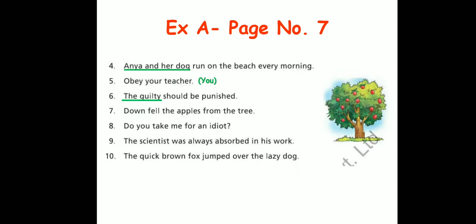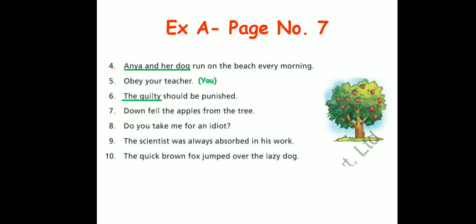Okay. Down fell the apples from the tree. Okay, so this is a different kind of a sentence. It says, down fell the apples. What are we talking about? What is the main thing of the sentence? Think about it. What is more important? Is it apples or is it tree? It is apples. Very good.